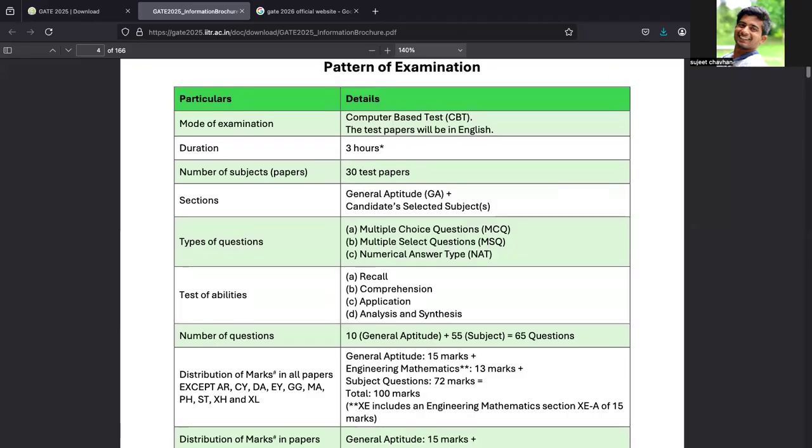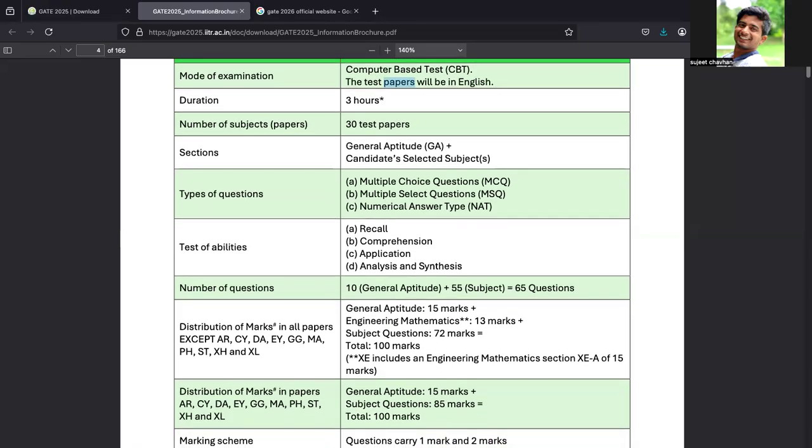Yes. The mode of the examination is a computer-based exam. The paper will be in English. There will be software in which you will see the test papers. You can go next, back, and everything. I will create a separate video regarding how to use this software to give your exam. But as the coming GATE exam is 1 year ahead from this time, I'll post that video at a later time, not sooner. The duration of the exam will be 3 hours.